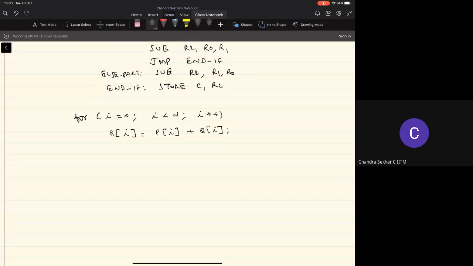Before we go ahead with the next subtopic, I just want you to do this exercise. For the loop structure, earlier we have seen how to translate that into a sequence of instructions in the CISC architecture. I just want you to take a couple of minutes to translate this same statement into the sequence of instructions corresponding to the RISC architecture. Please take a couple of minutes. Then I will give the solution, then you can cross check.